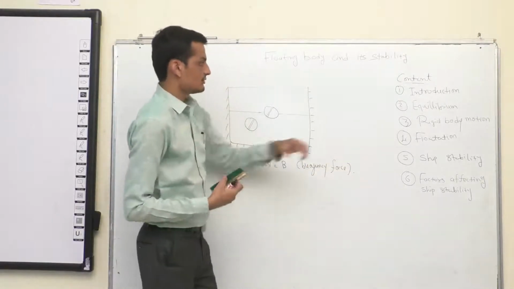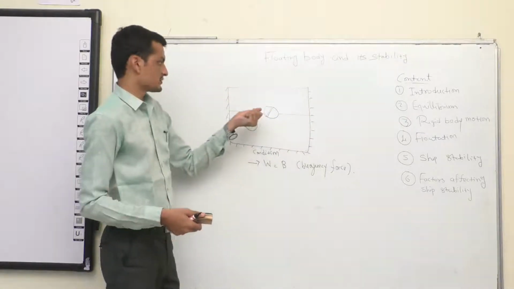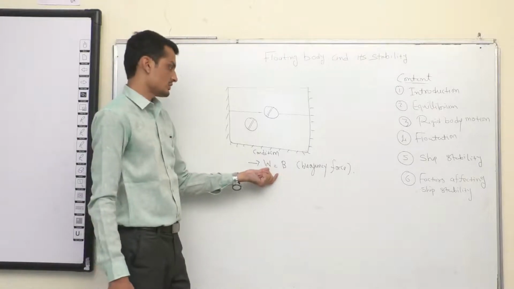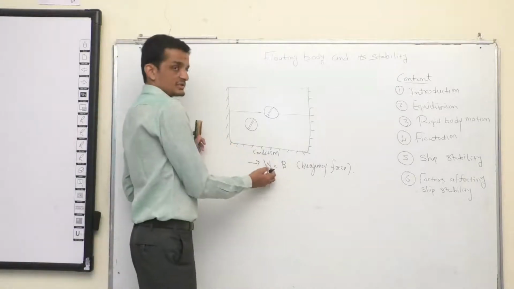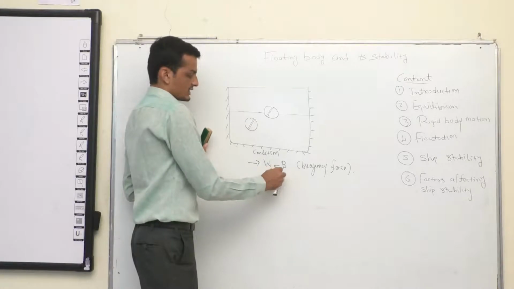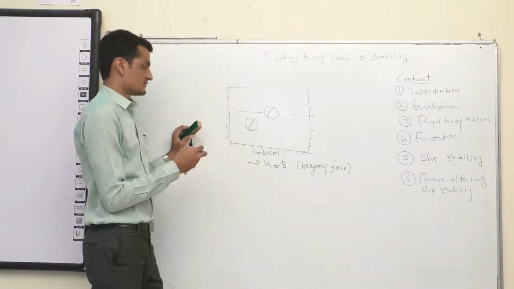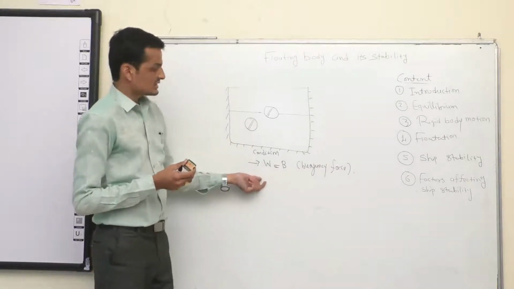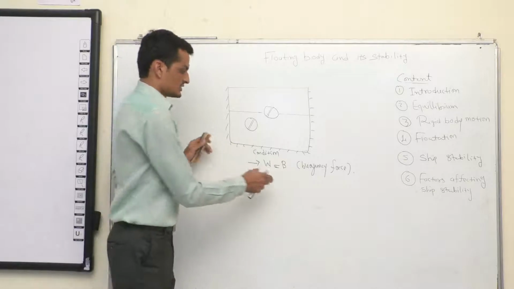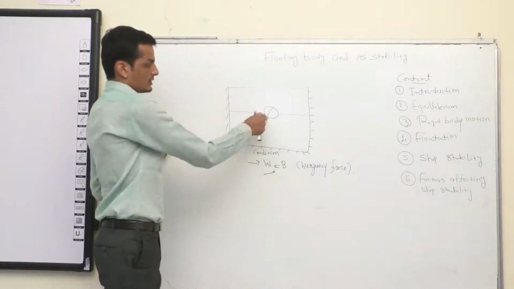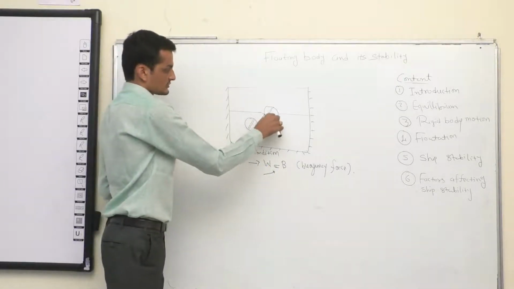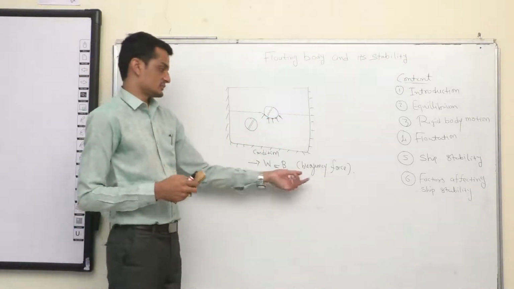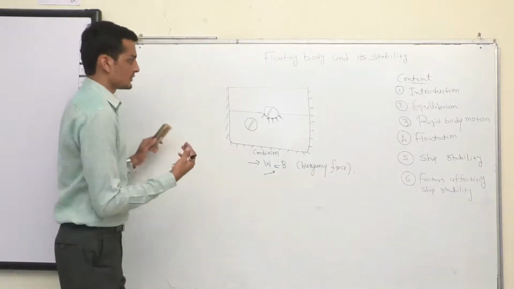As we discussed in the equilibrium, an object is said to be in equilibrium if the total force acting on the body is balanced, or the net force should be zero. So here the weight is supported by the buoyancy force. That is the condition for an object to float. It is not the condition for the object to be stable. We will see later on. This is the condition for an object to float. The weight of the ball should be supported by an upward force. In technical terms, it is called the buoyancy force. So there is something called flotation.